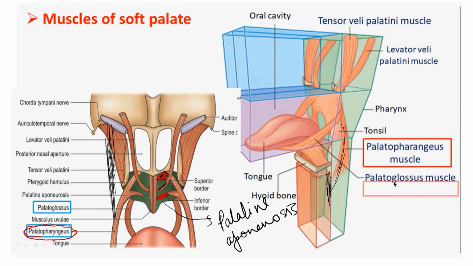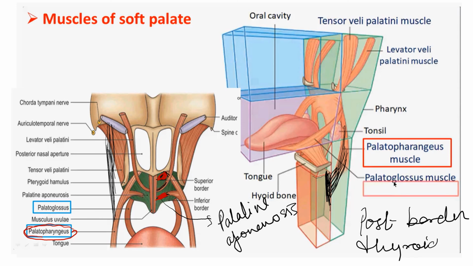So somewhere here would be the posterior border of the thyroid cartilage. This muscle together with all pharyngeal longitudinal muscles gets attached to the posterior border of the thyroid cartilage. So the lower attachment is on the posterior border of thyroid cartilage. Remember this.